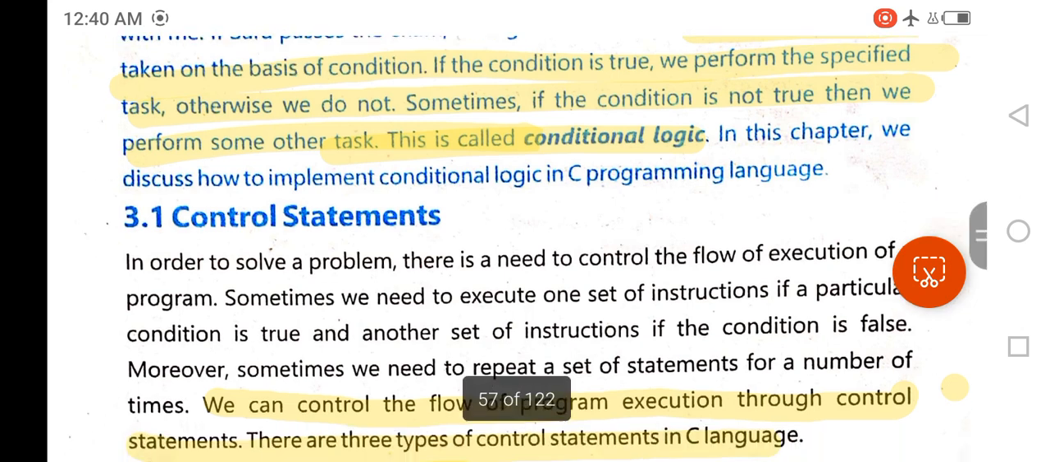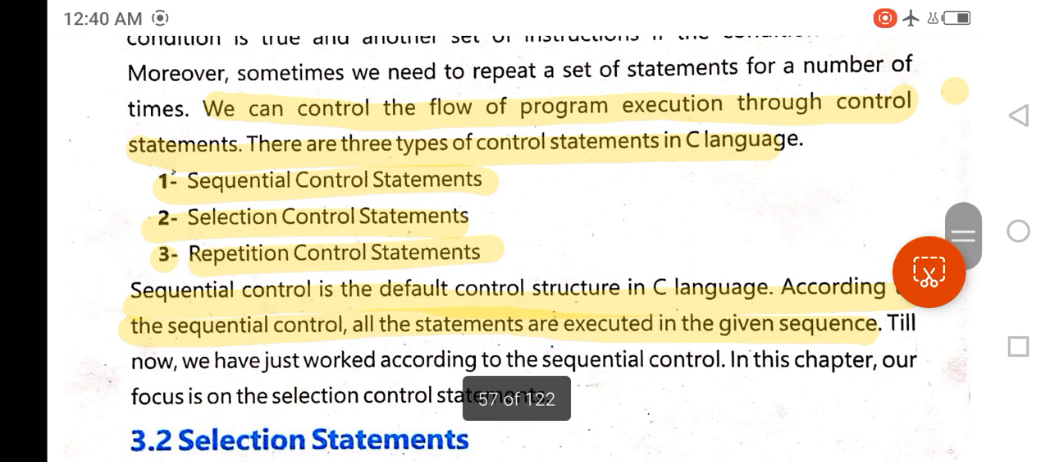The next one is, what are control statements? So here is its answer highlighted in front of you. We can control the flow of program execution through control statements. There are three types of control statements in C language. Number 1, sequential control statements. Number 2, selection control statements. Number 3, repetition. This whole chapter covers these three statements in detail.